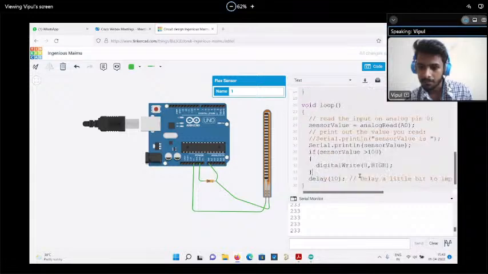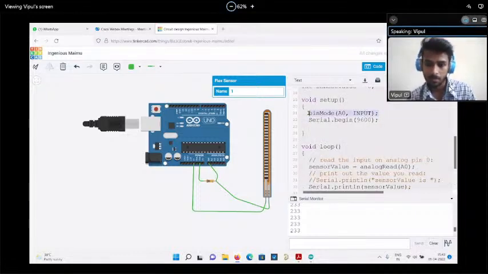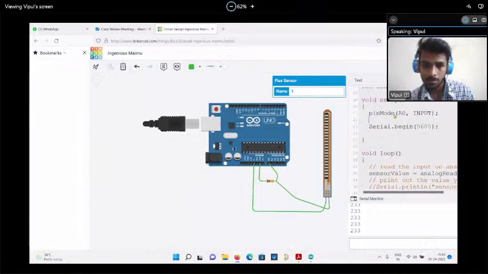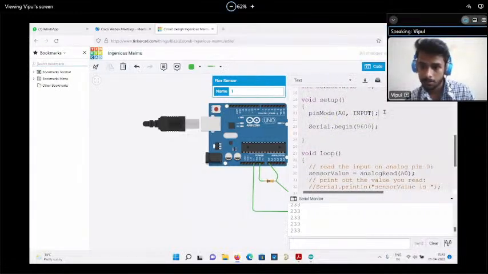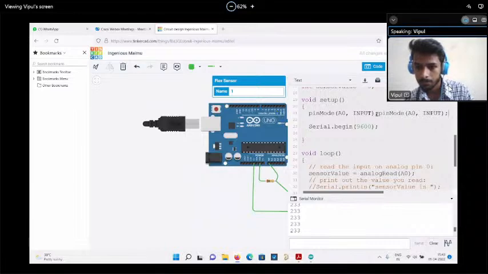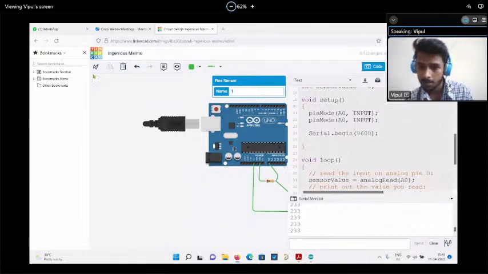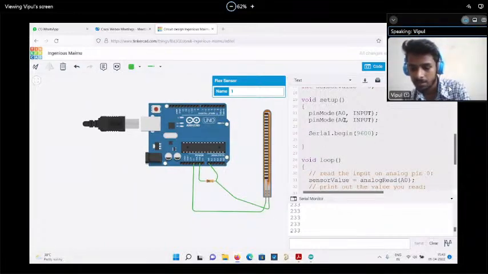And for that, we are using another output device. So for that, we have to declare here also in pinMode this kind of pin. Okay. And this is pin number 8. And this motor is one kind of output device.